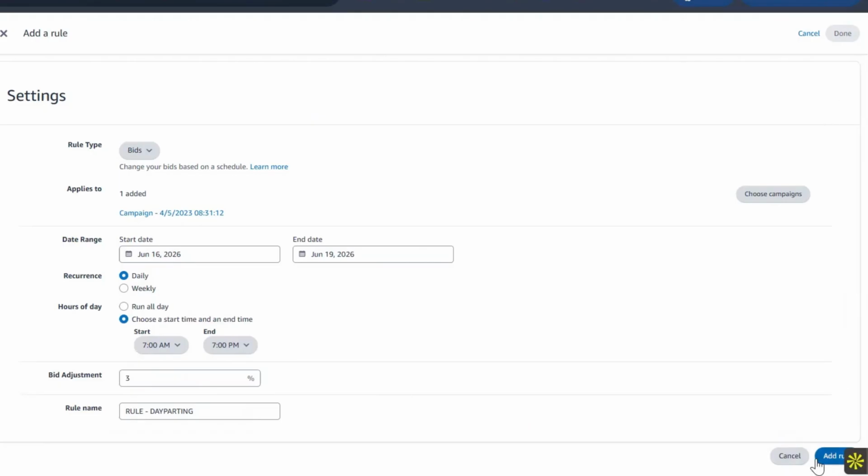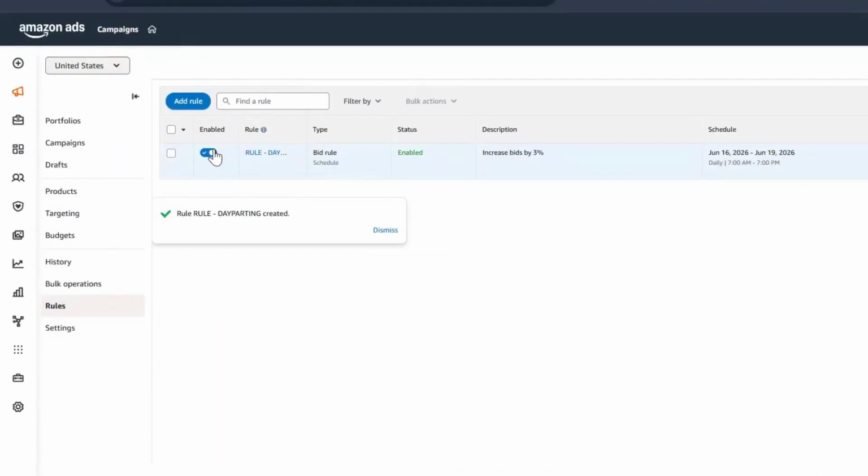Once you add the rule, you could see that the rule is now running, right? Or at least it's going to be running for the schedule that we set. Now, for the sake of the example, I ran it, but now I'm just going to disable this because I don't want it to be running on my campaigns for now. This was the whole process of dayparting and increasing your bids on suggested hours of the day.